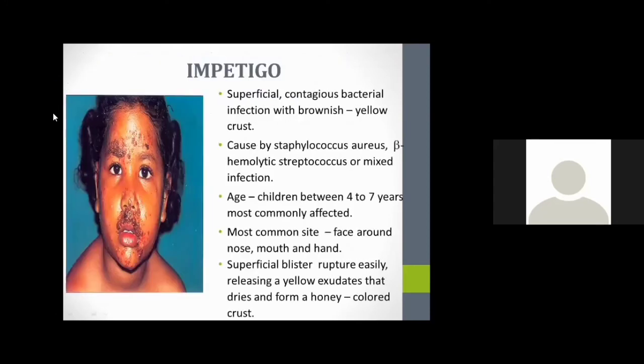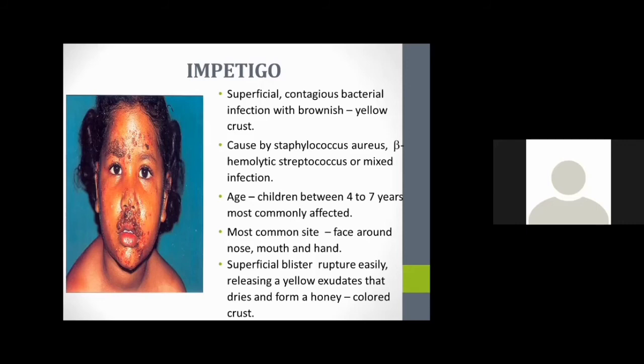Another important condition is impetigo. This is a superficial contagious bacterial infection with a brownish or yellow crust caused by Staphylococcus. The age range in impetigo is 4 to 7 years. Common sites are the face around the nose and mouth, and the hand. Superficial blisters rupture easily, releasing a yellow exudate that dries and forms a honey-colored crust.